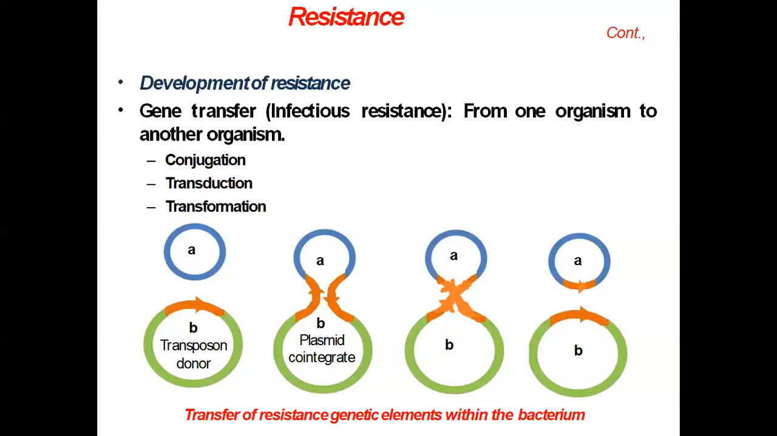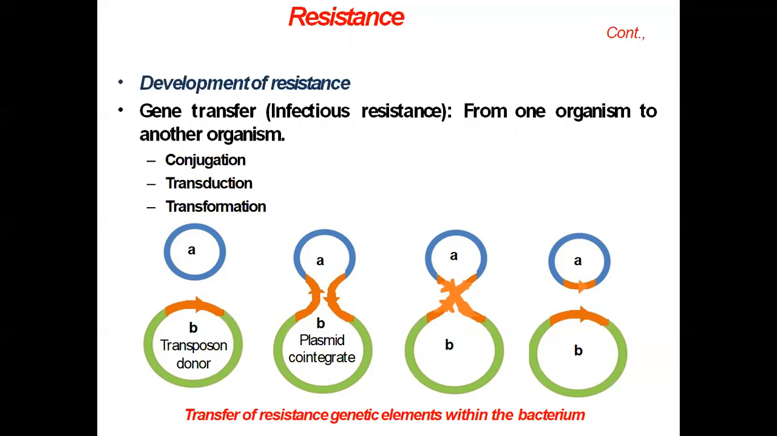So here this is a gene transfer. The second one is transduction. Now in transduction, the gene carrying resistance is transferred from one organism to another through a bacteriophage. The agency which is required here for the transmission of resistance from one organism to another is the bacteriophage. And the organism that develops resistance through this transduction is Staphylococci.